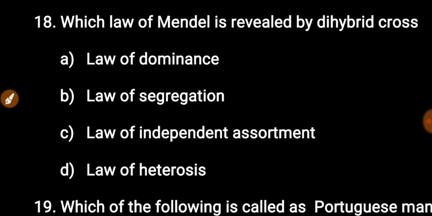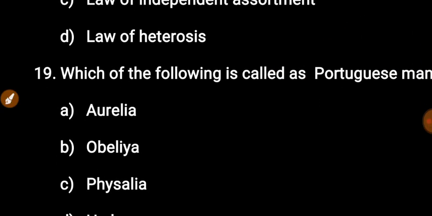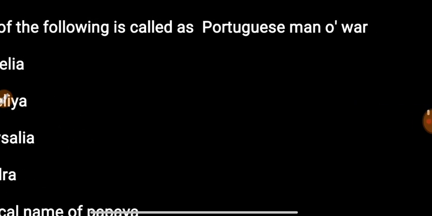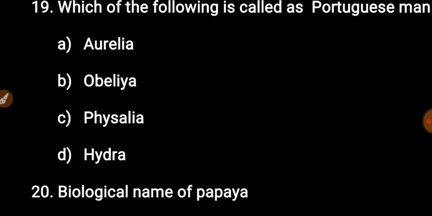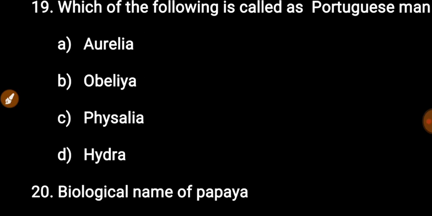Next question: which law of Mendel is revealed by a dihybrid cross? Options: law of dominance, law of segregation, law of independent assortment, law of heterosis. The right answer is law of independent assortment, option C. Next question: which of the following is called Portuguese man of war? Options: Aurelia, Obelia, Physalia, Hydra. The right answer is Physalia.